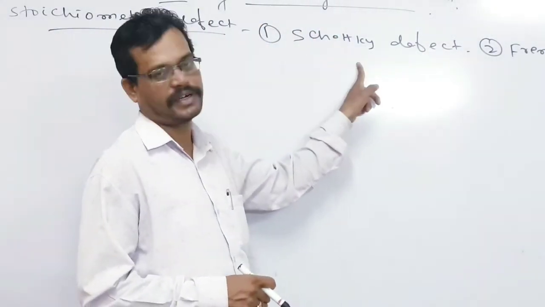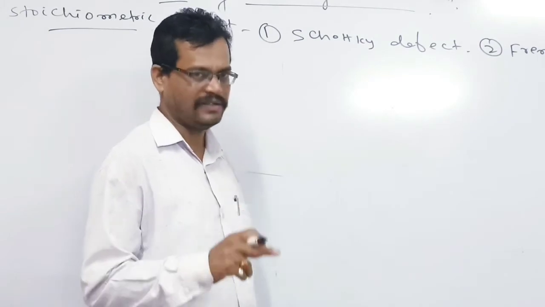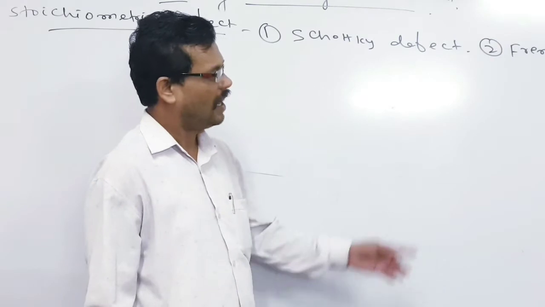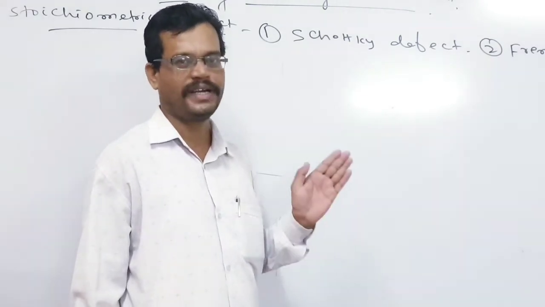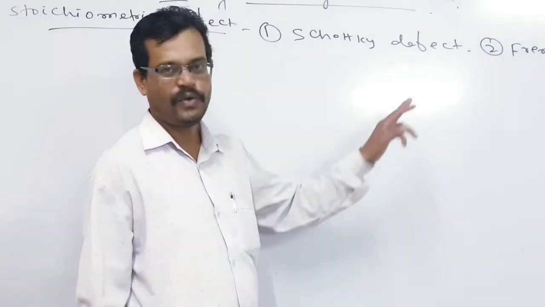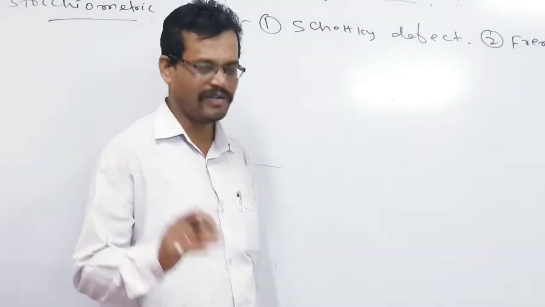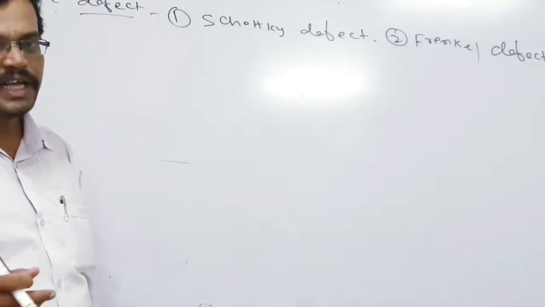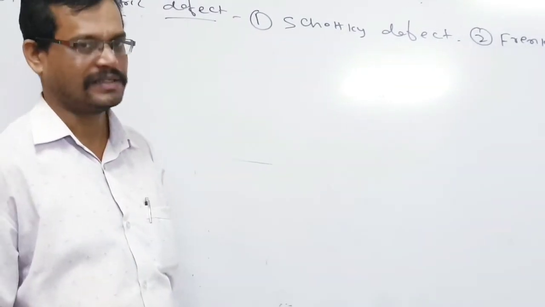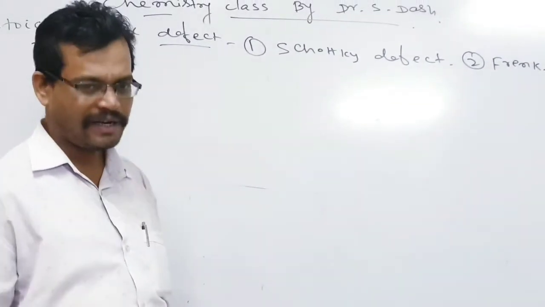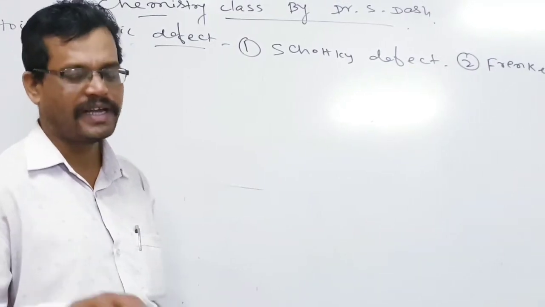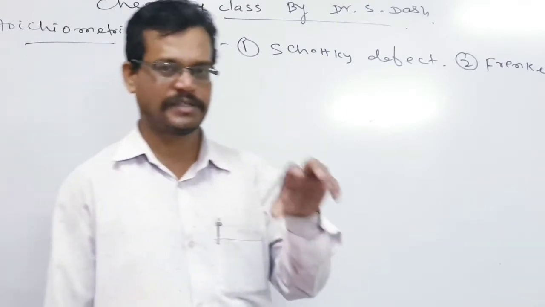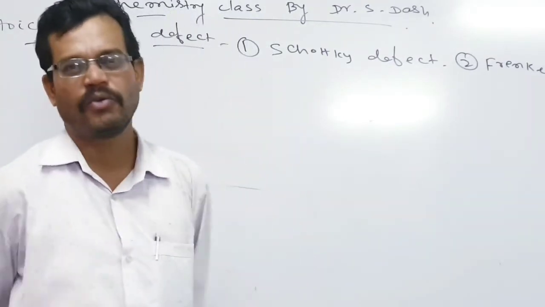So in Schottky defect, what will happen? An equal number of cations as well as anions are missing from their original places, but it maintains the stoichiometric ratio. If you go regarding Frenkel defect, here what will happen, sir? Here one cation will leave its original place, and it will remain somewhere inside the crystal, in any interstitial space or any voids.